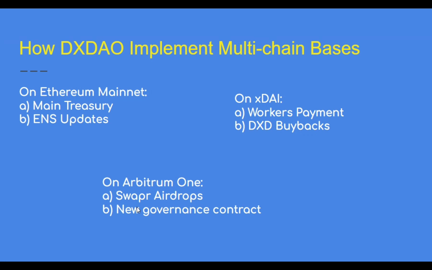On the SDAO platform, that is where they pay their workers and buy back DS DAO. On Arbitrum 1, Swapper airdrop and new governance contract. Okay, these are how they scale out their systems in different networks so that their system will be balanced.